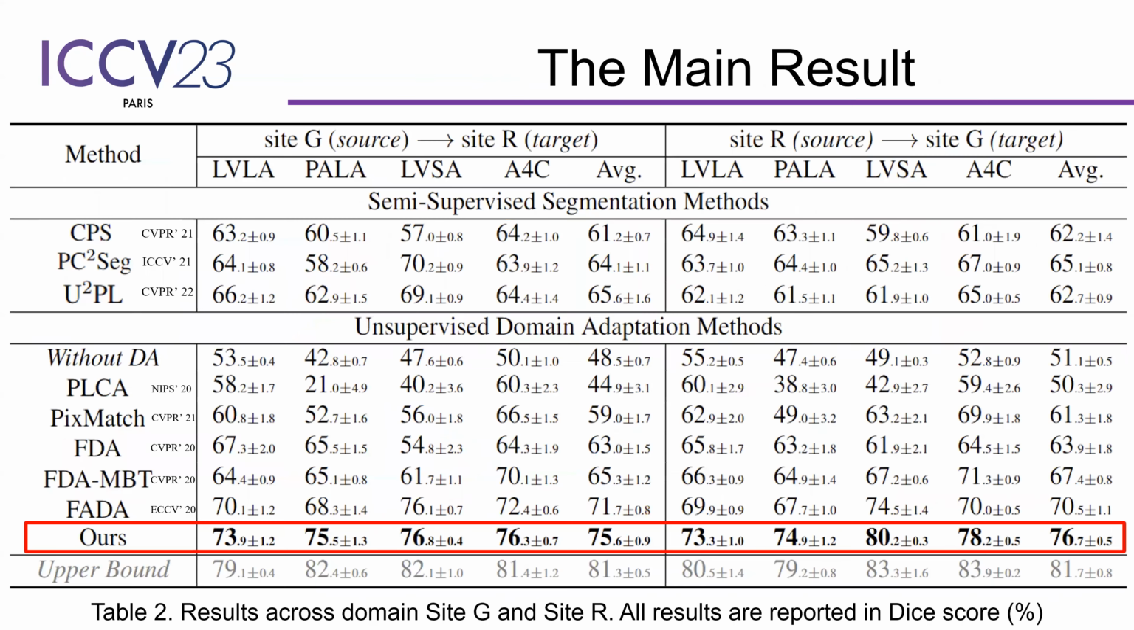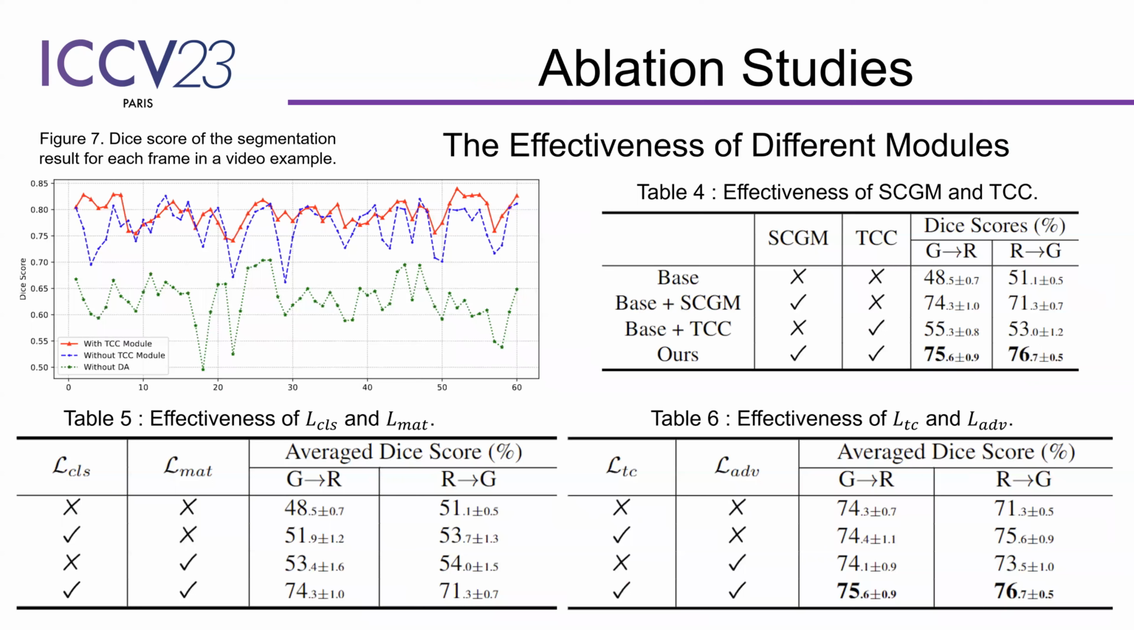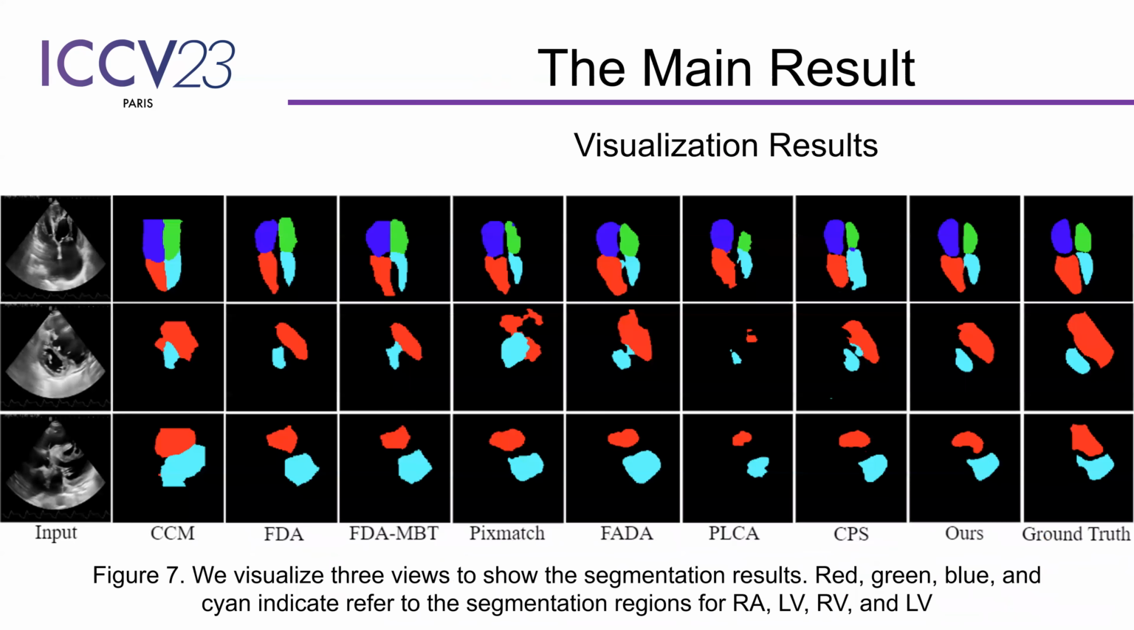The table shows the results across two domains, which come from two different hospital centers, collected by experienced doctors and different types of devices. We also compare the performance of our UDA methods across our dataset and public datasets. The evaluation studies show the efficiency of different modules and also the loss design. In the end, we visualize three different views to show the segmentation results. Thank you very much.